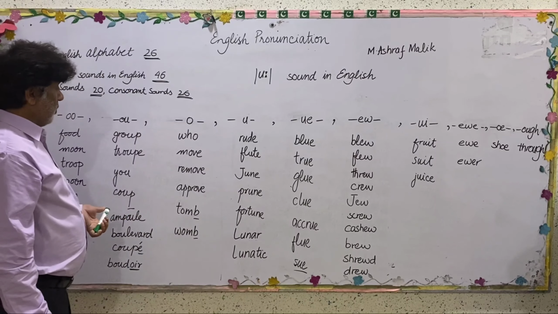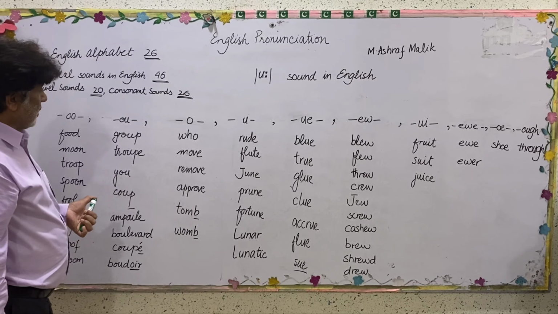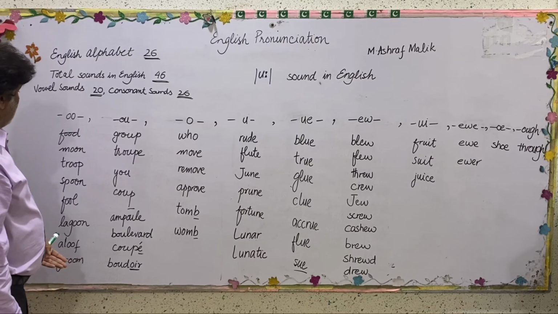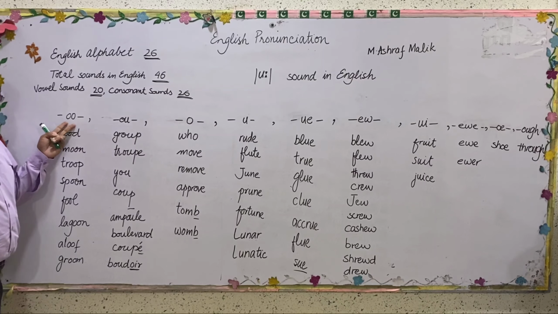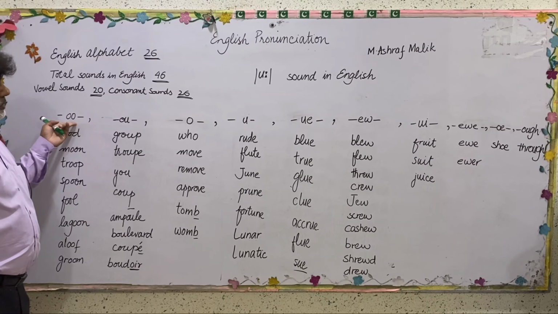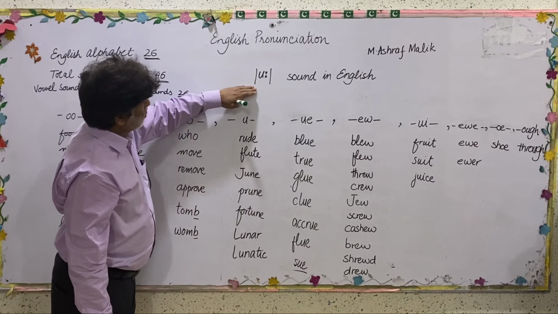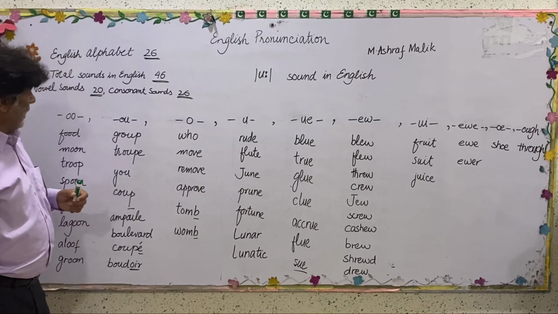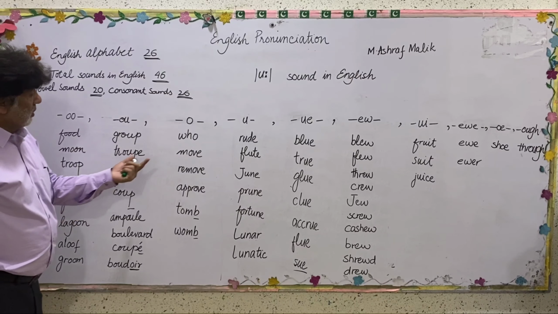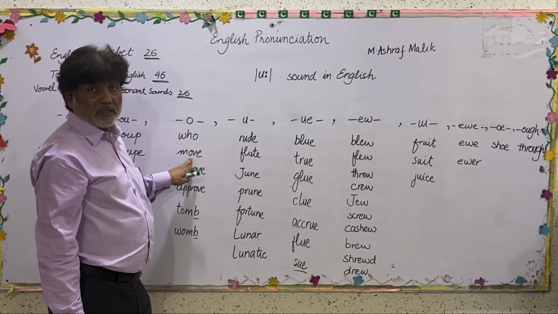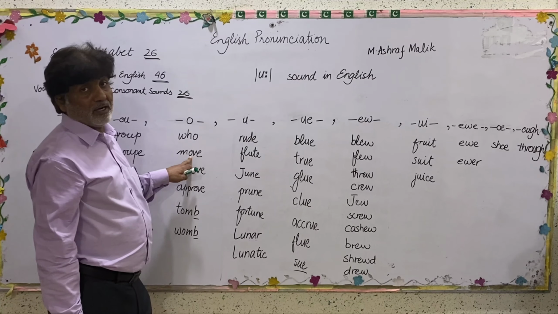And as I have already told you, there are exceptions among these generalizations, like double O in blood, which is giving us a different sound. So the basic purpose was to tell you that we can have this oo sound in many different ways. Likewise, this is O, here it is oo, but in dove, shove, it is a.